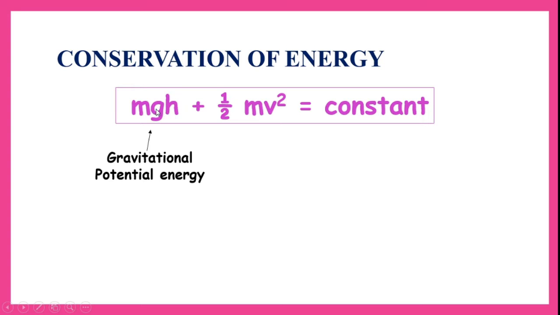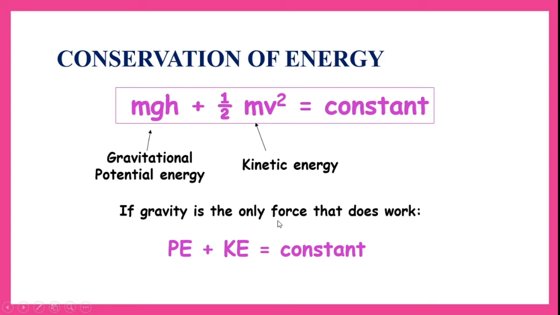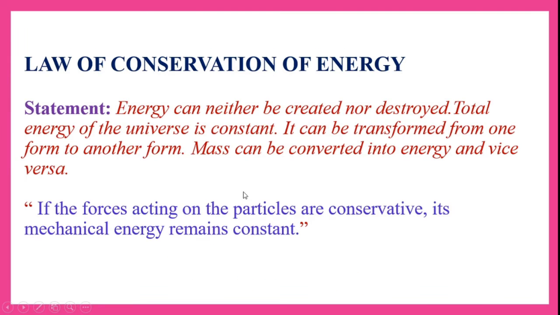I have just now told you mgh means gravitational potential energy, half mv square means kinetic energy. So if gravity is the only force that does work, then the total amount of energy, potential energy plus kinetic energy, is constant. So that means energy is conserved.